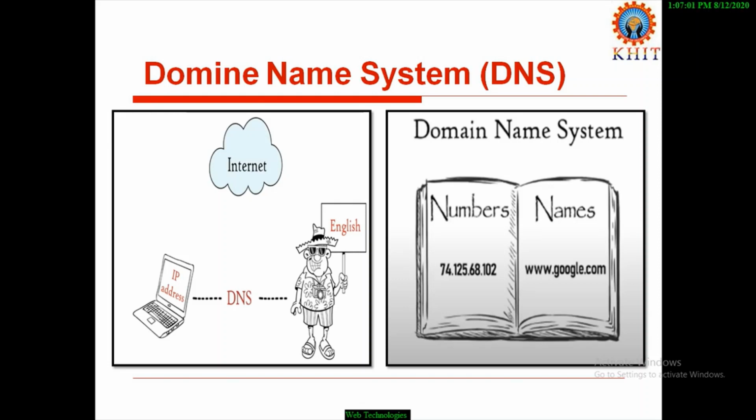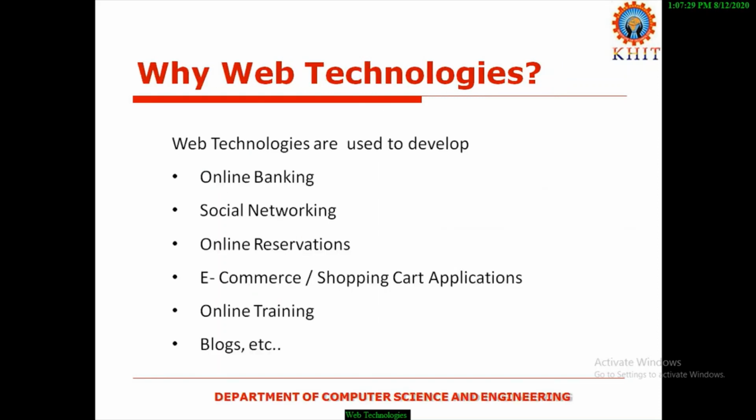To work with the internet and with websites in an easy manner, the domain name system was introduced. Here the domain name system is like a phone book. Here the URL is mapped to the concerned IP address. This is about the domain name system.